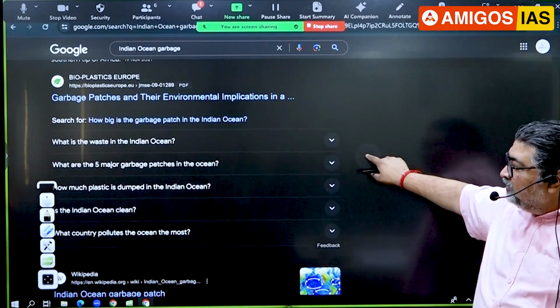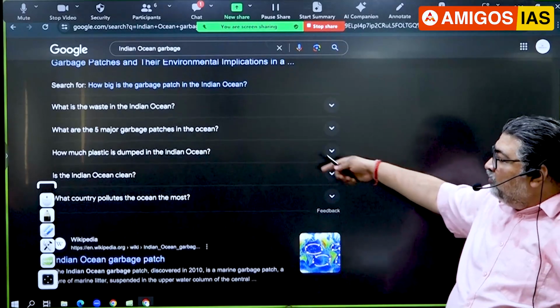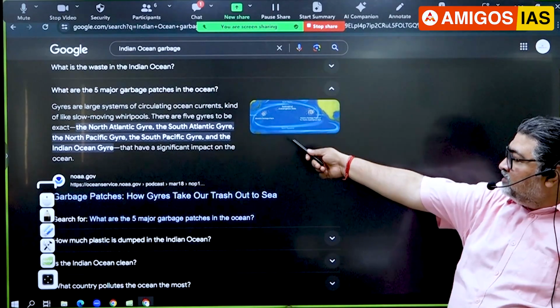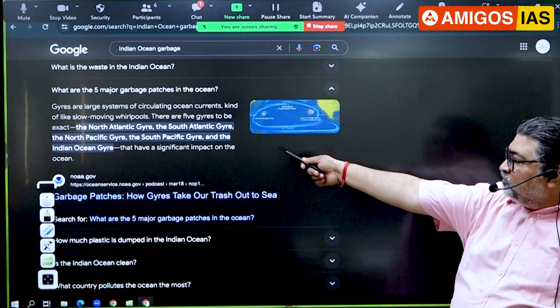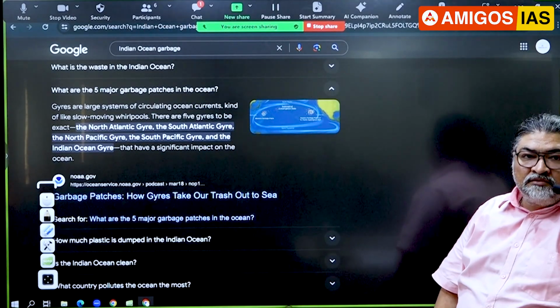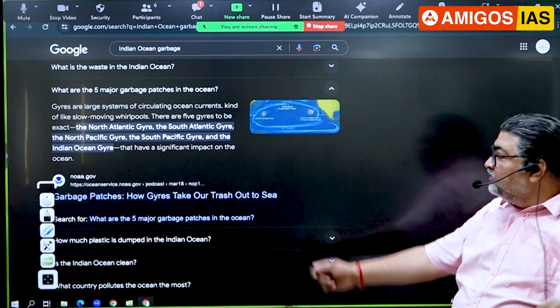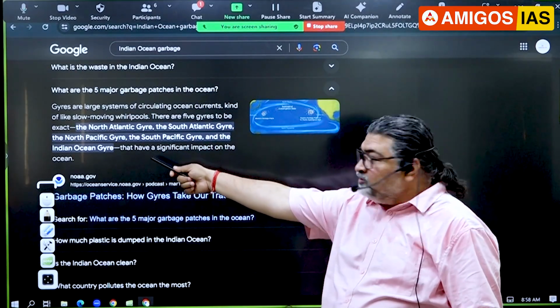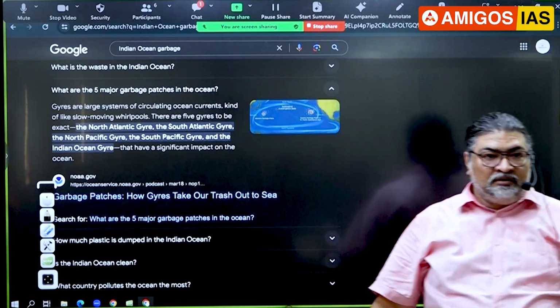What is given here? See what is given. What are the 5 major garbage patches in the ocean? North Atlantic, South Atlantic, North Pacific, South Pacific and Indian Ocean. We just write down these names. North Atlantic gyre, South Atlantic gyre, North Pacific, South Pacific also.